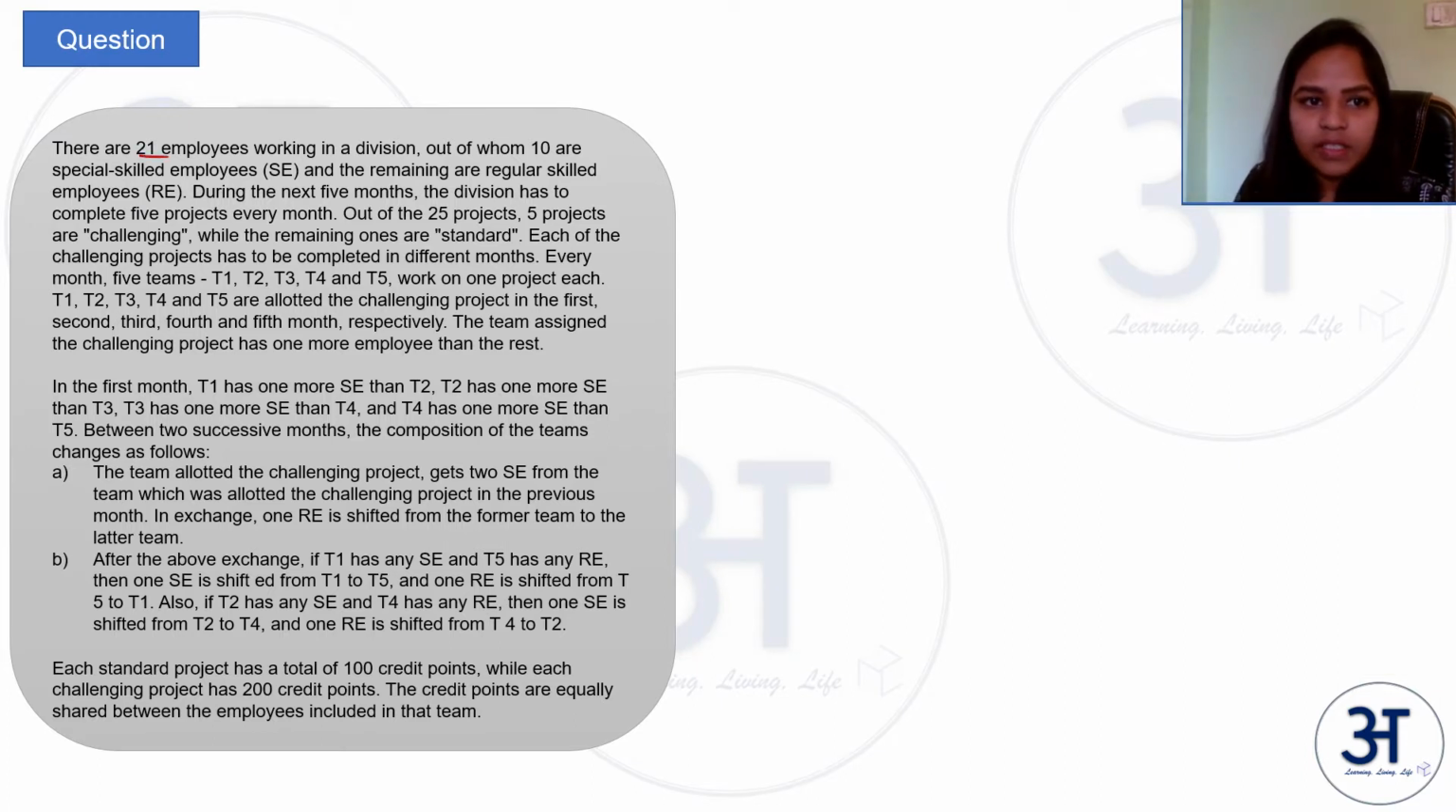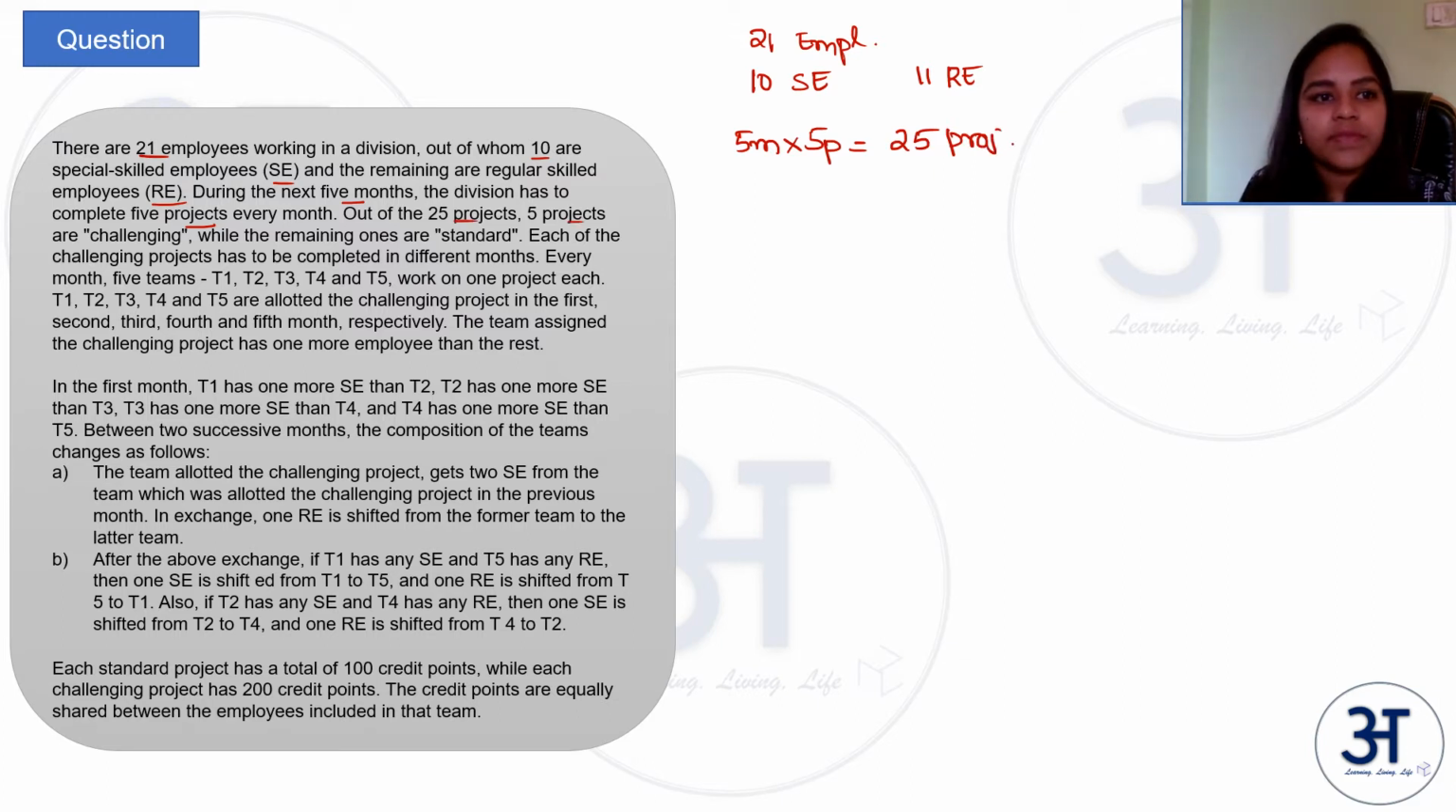There are 21 employees working in a division, out of whom 10 are special skilled and the remaining are regular skilled. So there are 21 employees, 10 special skilled and 11 regular skilled. During the next 5 months, the division has to complete 5 projects every month. So in total, 25 projects. Out of these 25 projects, 5 projects are challenging while the remaining 20 are standard.